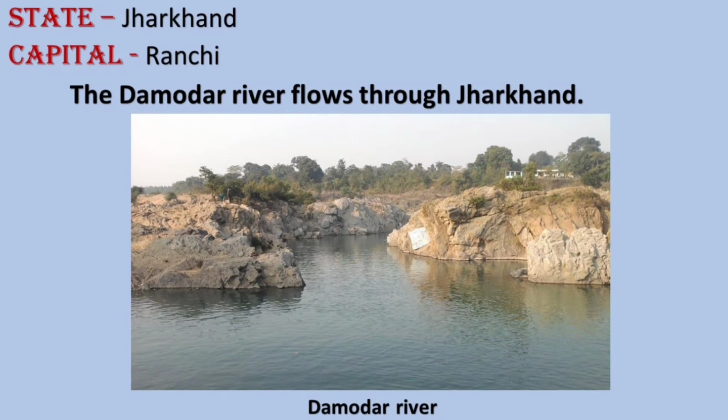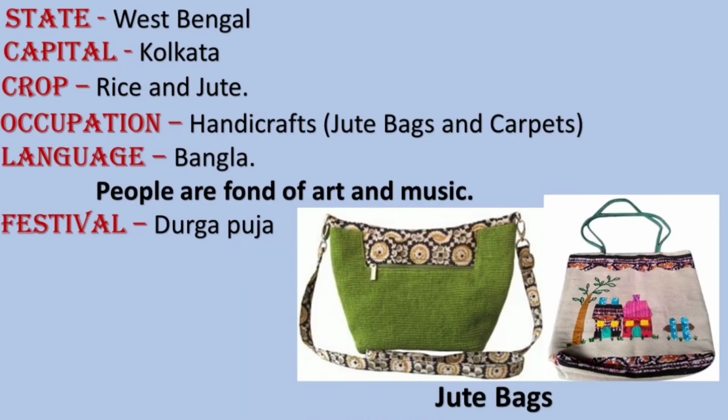The next state in the river Ganga basin is West Bengal. The capital of West Bengal is Kolkata and the main crops grown here are rice and jute. Here people make handicrafts like bags and carpets. The languages spoken here are Bangla and English. Here people are fond of art and music and West Bengal is famous for its Durga Puja. It is the main festival of West Bengal.